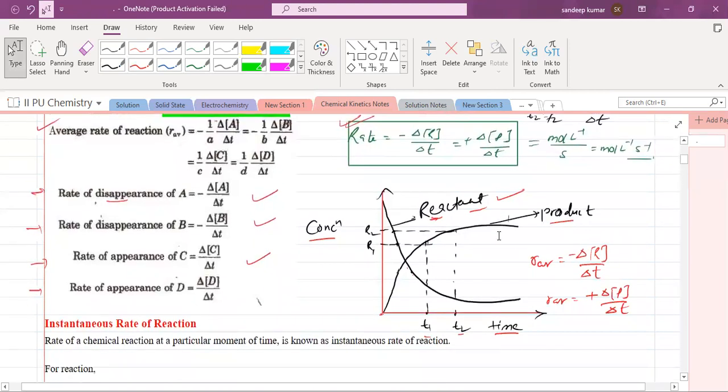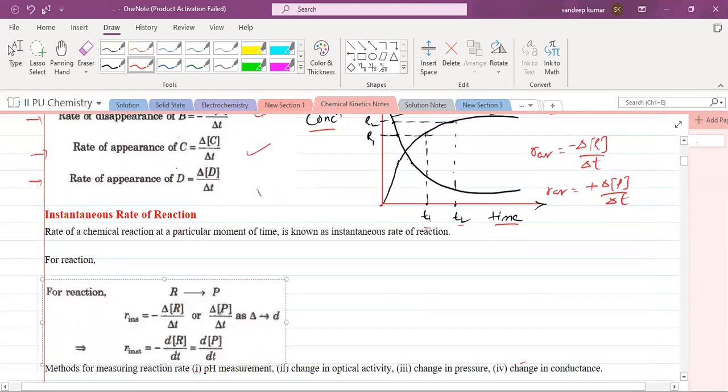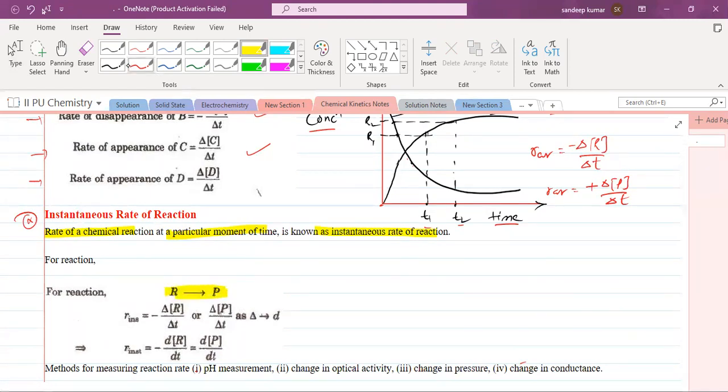Now one more thing we should know about the instantaneous rate of reaction. As we know, the rate of a chemical reaction at a particular moment of time is called the instantaneous rate of reaction. Here we have considered R reactant to product, any reaction. Generally, what is R average?